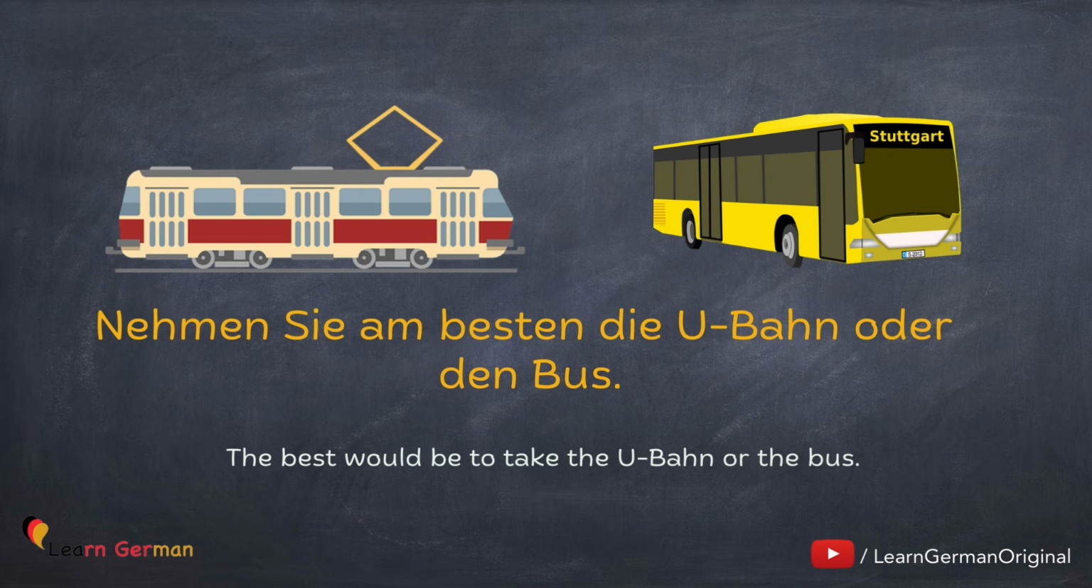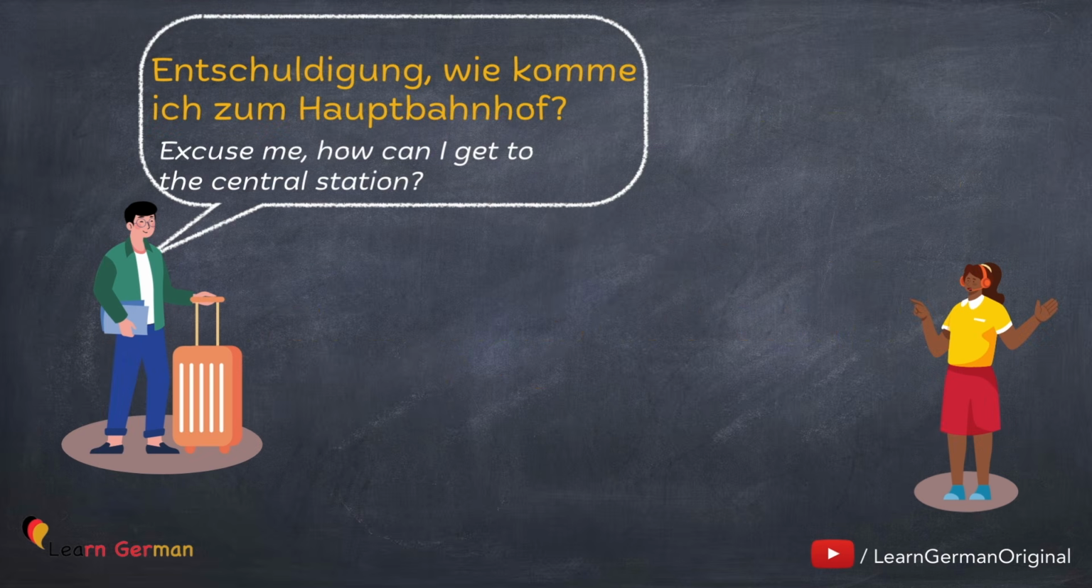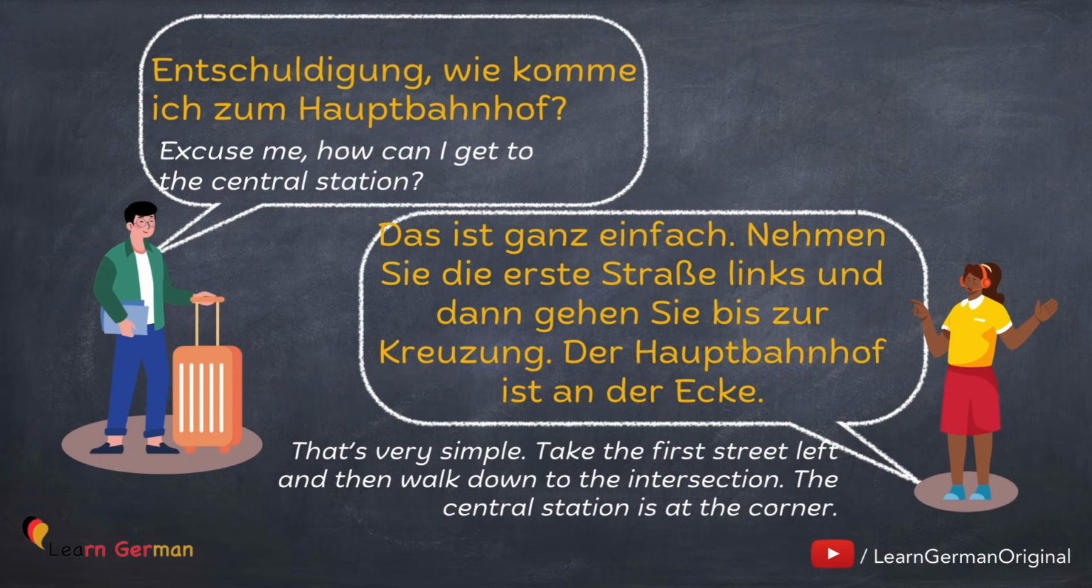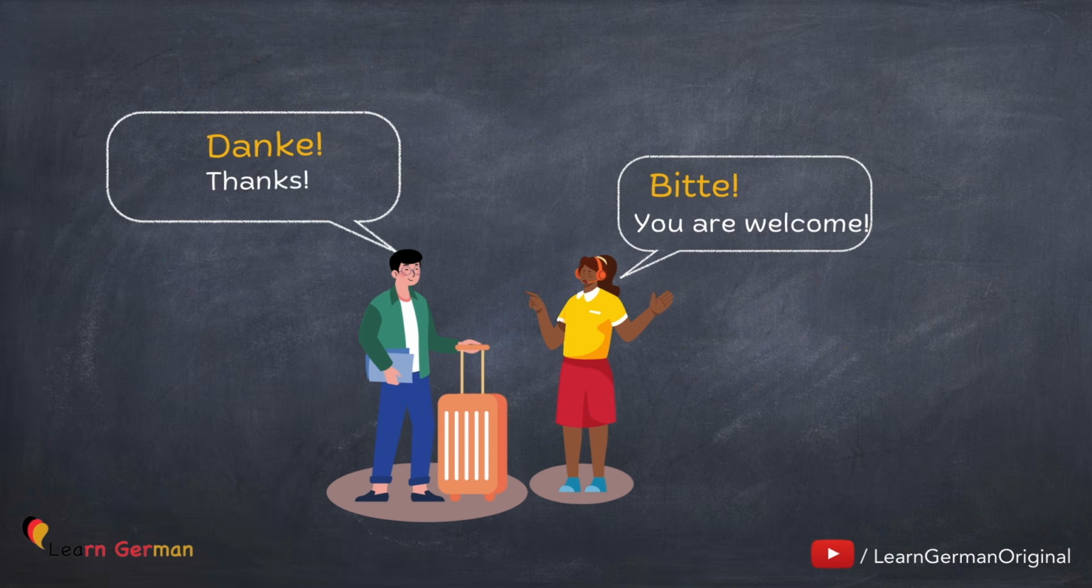Now let's see how to use these structures in practical life. Here is how you ask. Entschuldigung, wie komme ich zum Hauptbahnhof? Why we are using zum is explained in the next slide. Let's look at the answer. Das ist ganz einfach. Nehmen Sie die erste Straße links und dann gehen Sie bis zur Kreuzung. Der Hauptbahnhof ist an der Ecke. After someone has helped you, you should say Danke or Vielen Dank. Usually one replies with Bitte. So let's see once again.